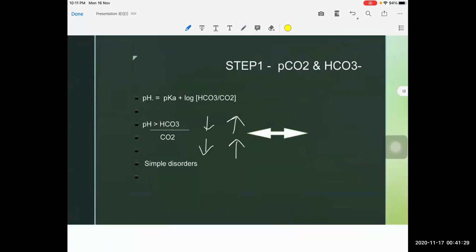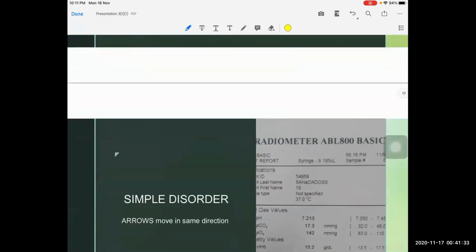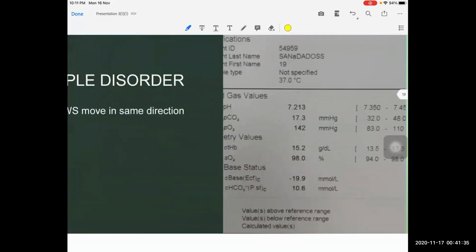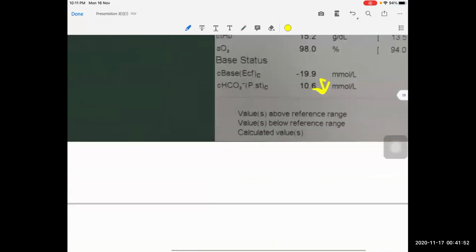So step 1, we have to look for the arrows. In this ABG, first always look at the PCO2 and bicarbonate, and we have to draw arrows whether it is increasing or decreasing. Here the PCO2 is decreasing, at the same time bicarbonate is also decreasing. So it is a simple disorder. So this is our first step.